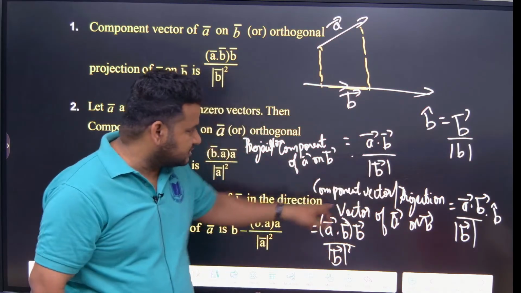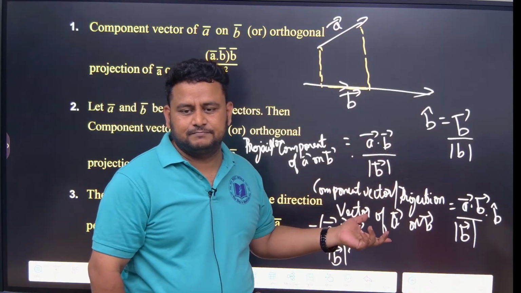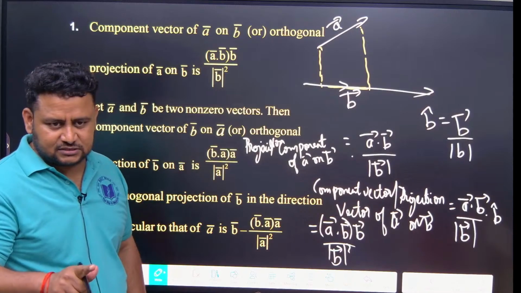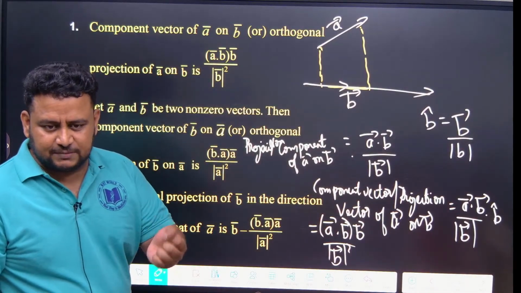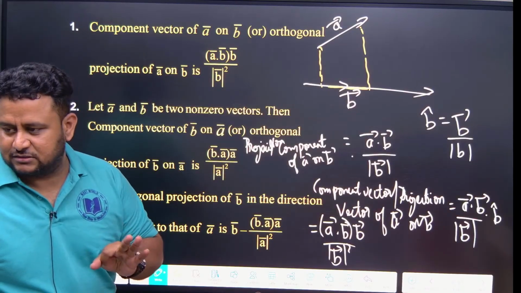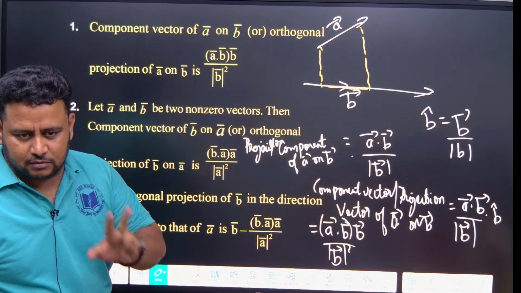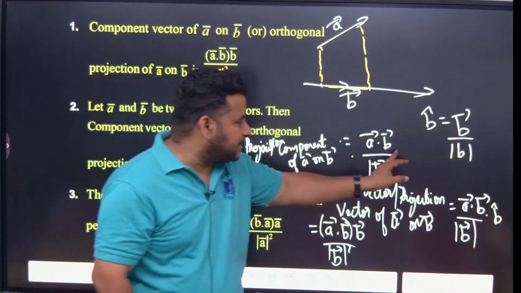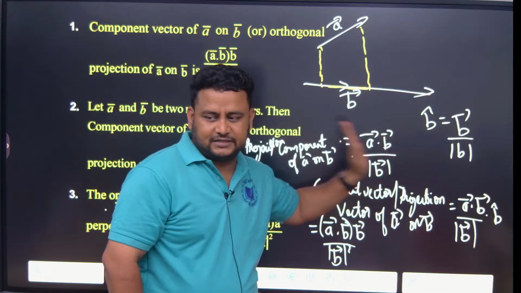Instead of memorizing the longer form, remember it like this. B cap is vector B by modulus of B. That's all. Clear? So there are two things, projection vector and projection. Component vector or component, projection or component is one and the same. Different words, same meaning. But if they ask component or projection, you should write only this thing. But if they use vector, you should multiply by that unit vector. That's all. Clear?